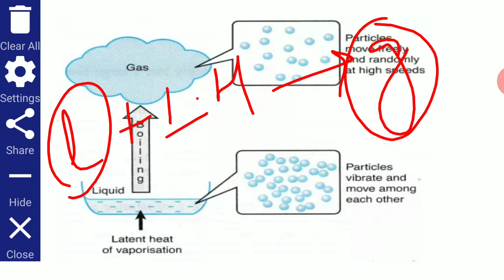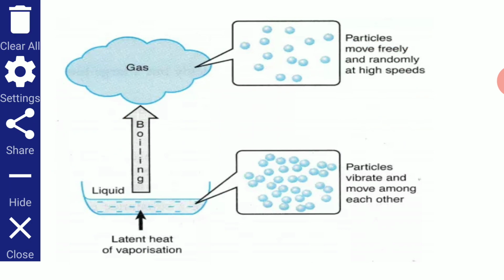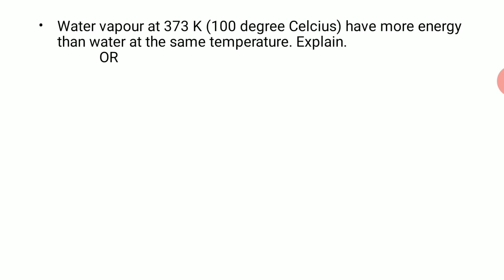This means the gaseous state at the same temperature has higher heat energy than the liquid at that temperature. For example, water vapor at 373 Kelvin, that is 100 degrees Celsius, has more energy than water at the same temperature.